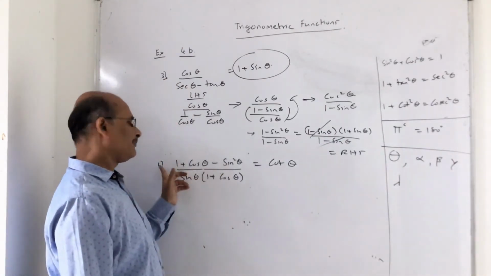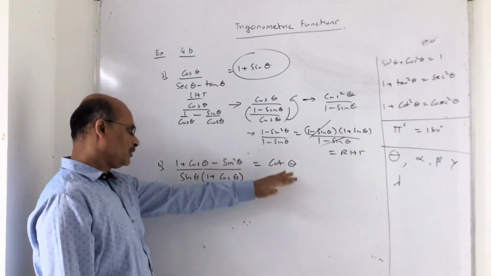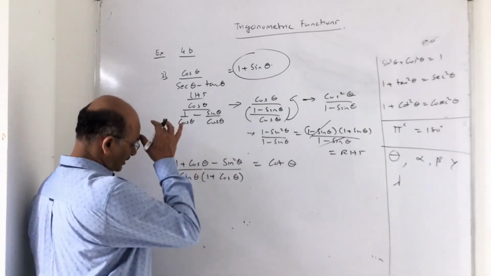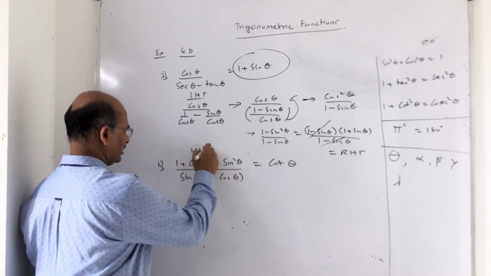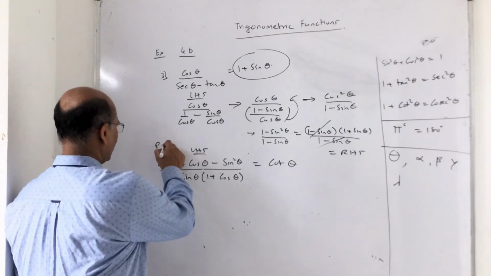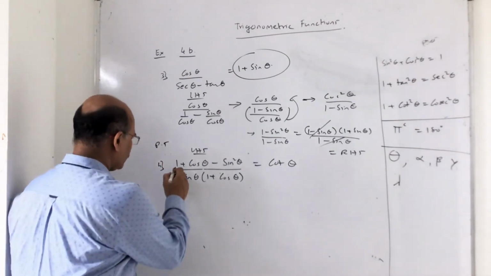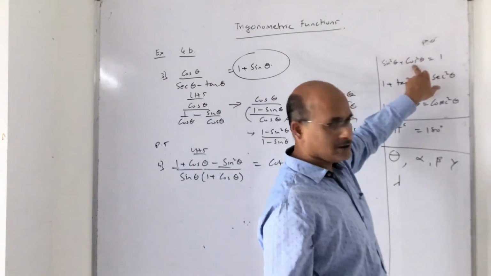Sum number 4. 1 plus cos theta minus sin square theta upon sin theta. Now you have to prove this is equal to cot theta. There is no clue as such in the LHS, I am talking about the LHS now. What I can do is, look at this, 1 and minus sin square theta. What is 1 minus sin square theta? It is nothing but cos square theta.